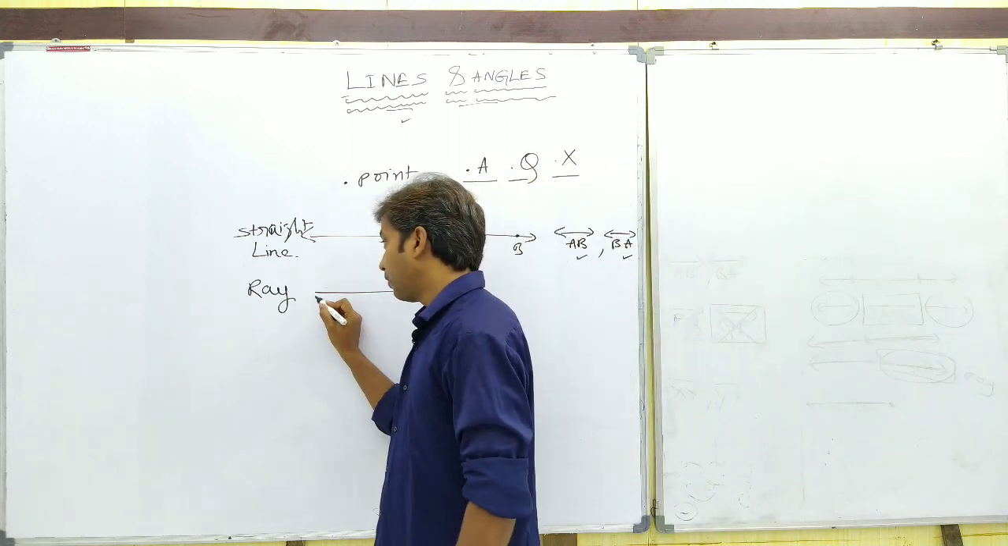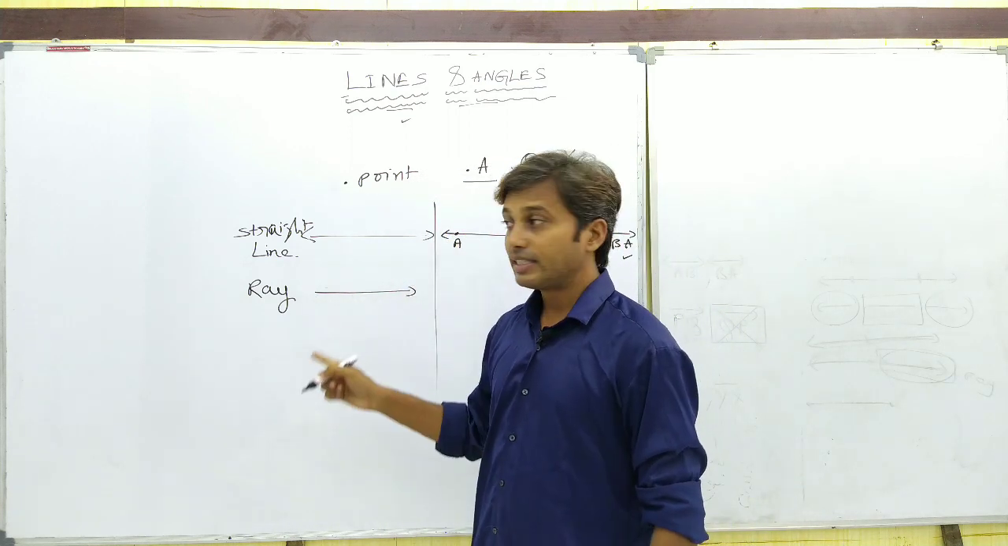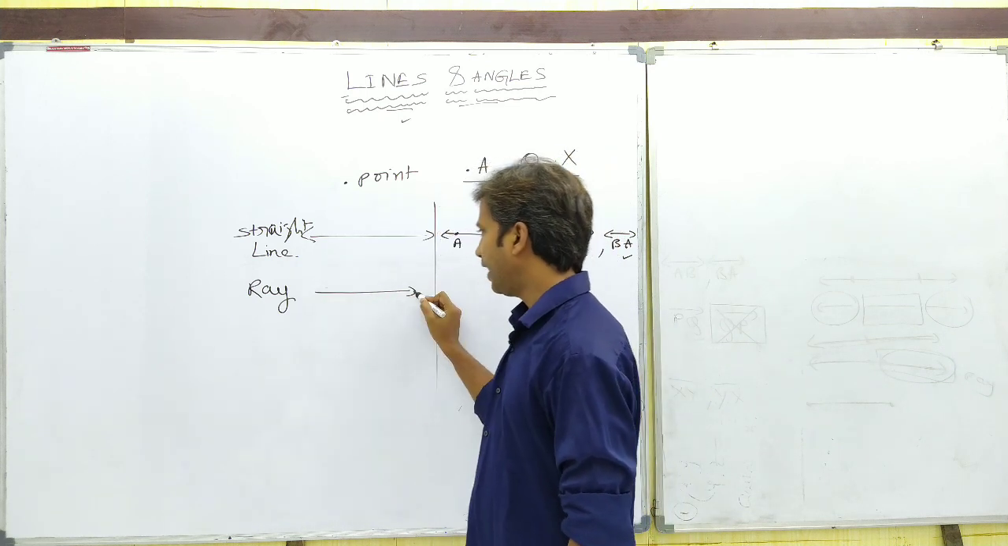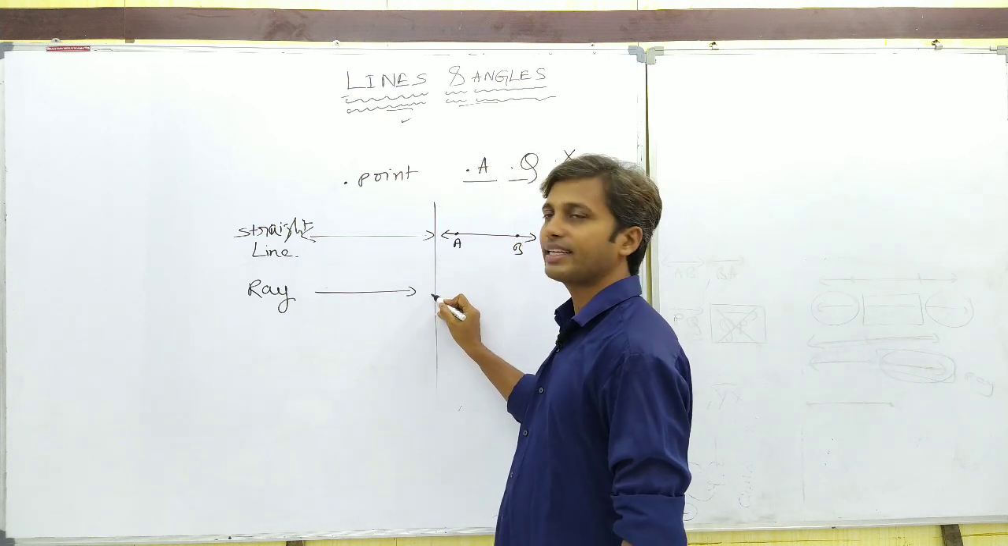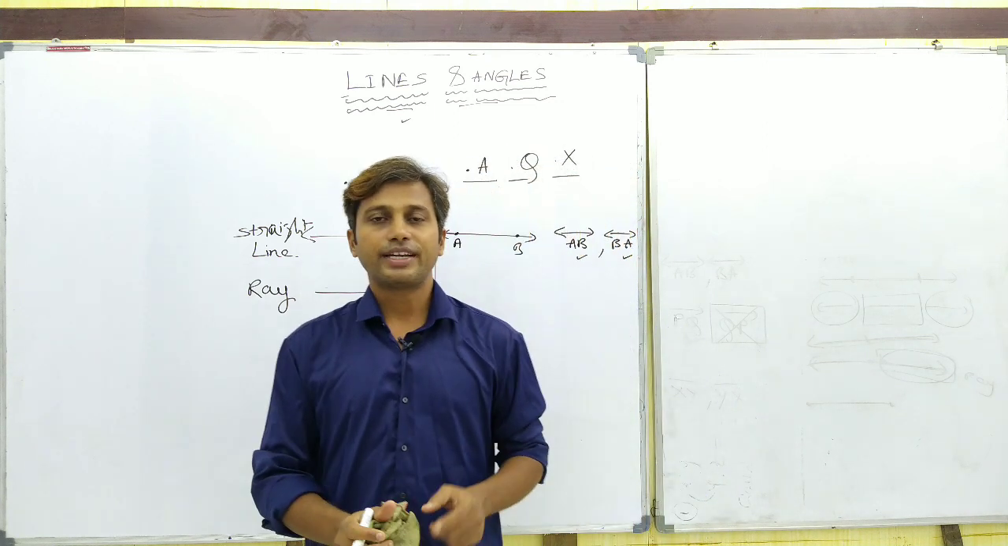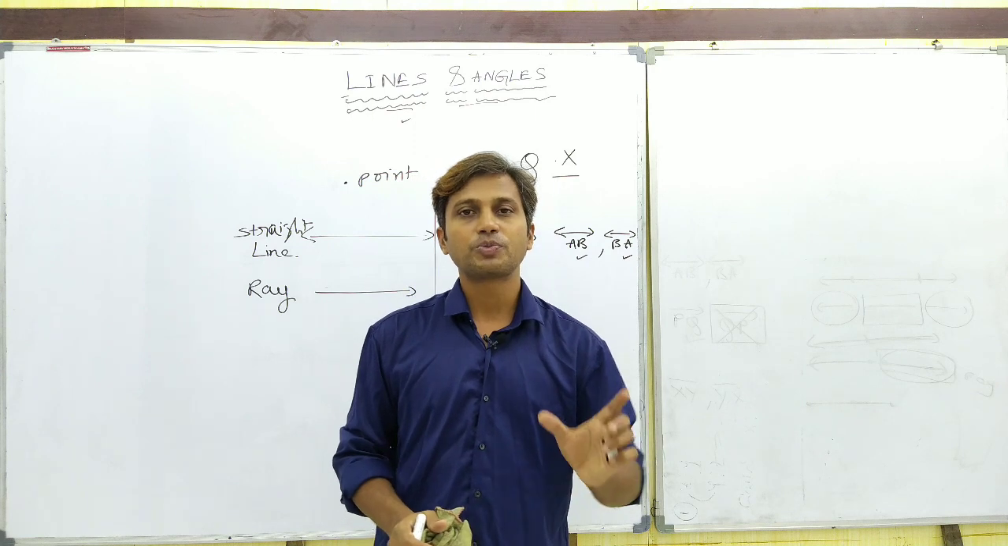Okay. The next one. What about the direction? There is a specified direction. Why? Because here this is the initial point and from the initial point we are traveling like this. So for a ray there is a direction. Okay. So for a ray there exists direction and there is no specified length.